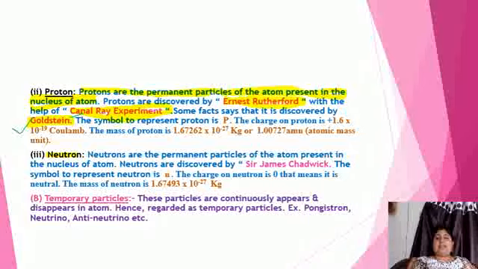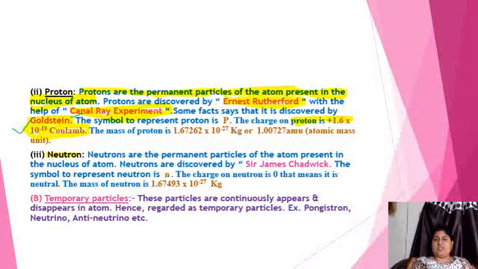By the canal ray experiment, Rutherford concluded that the proton has a charge equal to the charge of the electron but opposite in sign. That means the electron has negative charge but the proton has positive charge.